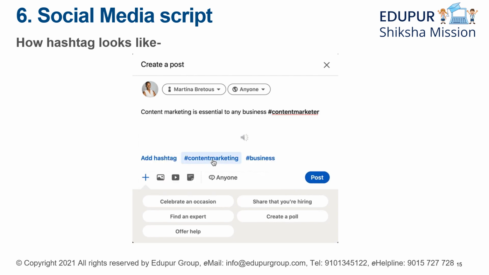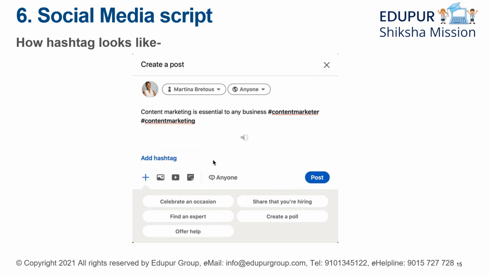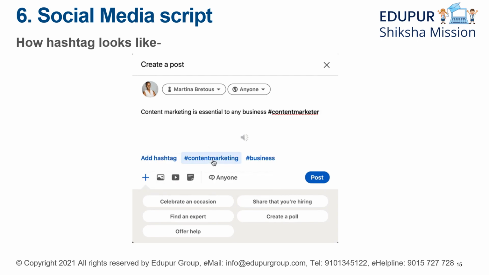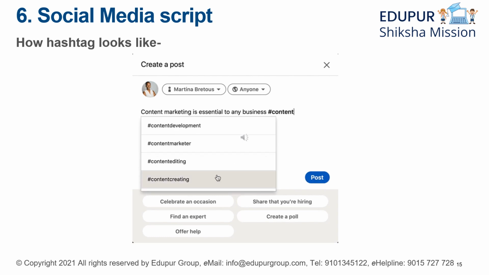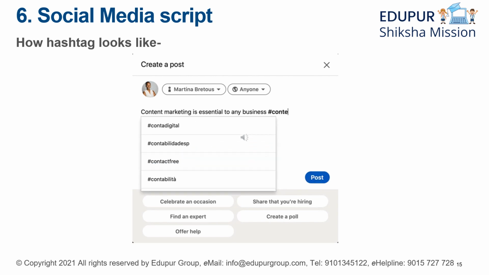So this is basically how we use the hashtag. As you can see, first you put the hash and then followed by the phrase or words. Now they should be again relevant to the topic you're trying to follow or you're trying to post. So yeah, this is how we create a post, and also we use hashtags along with our content or along with our social media script.